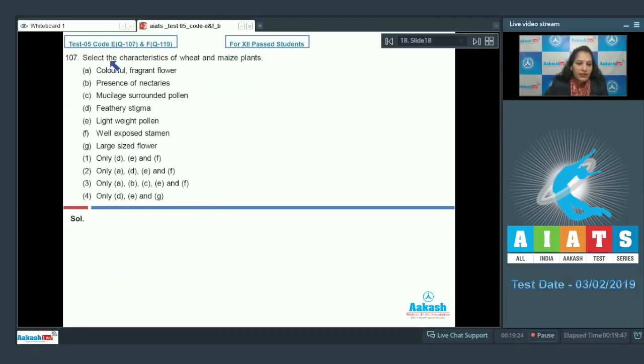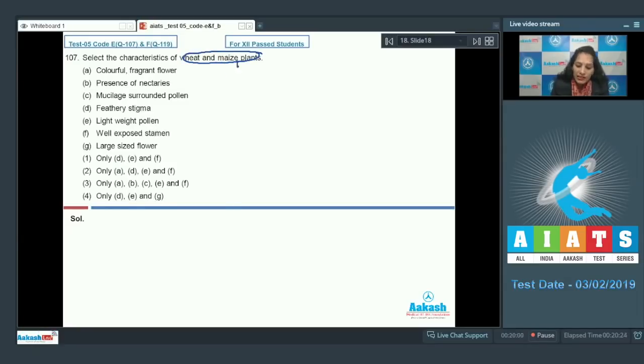Question number 107. Select the characteristics of wheat and maize plants. A. Colorful fragrant flower. B. Presence of nectaries. C. Mucilage surrounded pollen. D. Feathery stigma. E. Lightweight pollen. F. Well exposed stamen. G. Large sized flower. First option only D, E and F. Second only A, D, E and F. Third only A, B, C, E and F. Fourth only D, E and G. You have to choose the characteristics of wheat and maize plants.